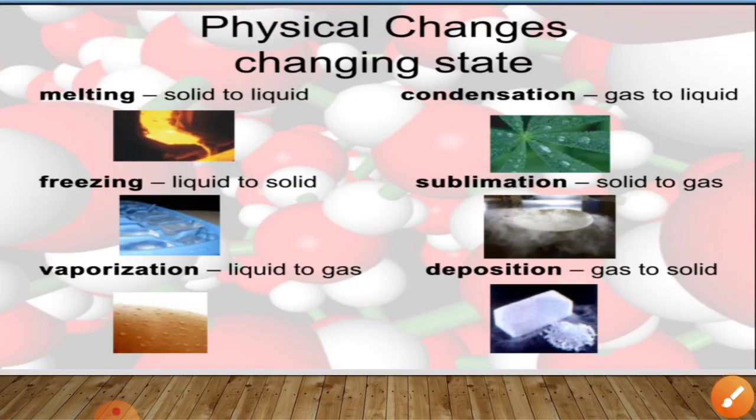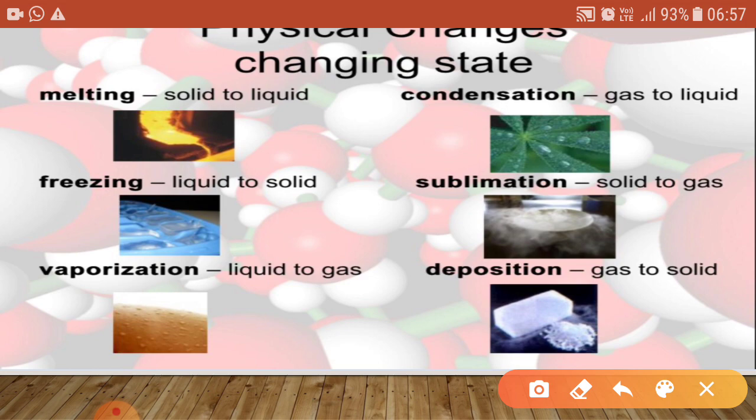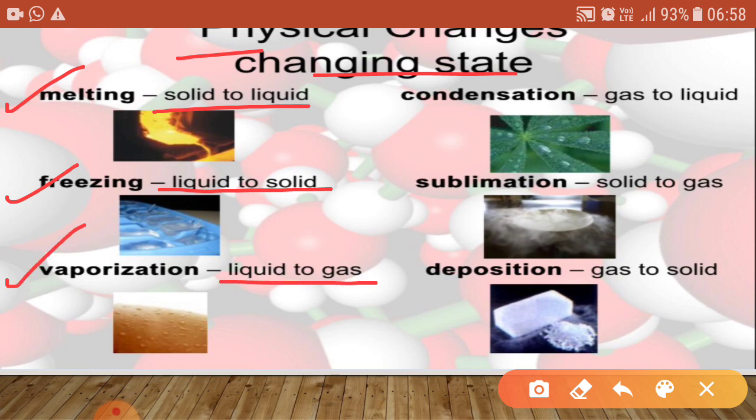Now, physical changes include changes of state. Like melting of ice, means solid changes into liquid. Similarly, in freezing, liquid changes to solid, and in vaporization, liquid changes to the gaseous form, and in condensation, gaseous form changes into the liquid one.